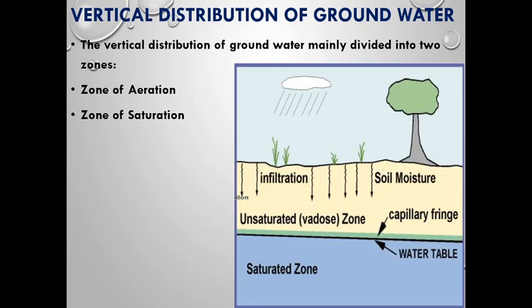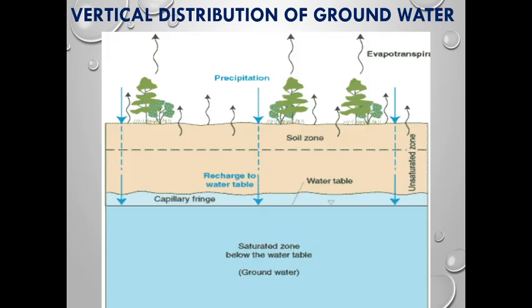Next, the vertical distribution of groundwater. The groundwater is assumed to be distributed in two zones of a geological location. First comes the zone of aeration or the unsaturated zone. Next comes the zone of saturation or the saturated zone. You can see the image.